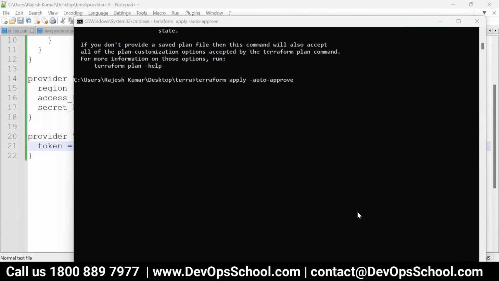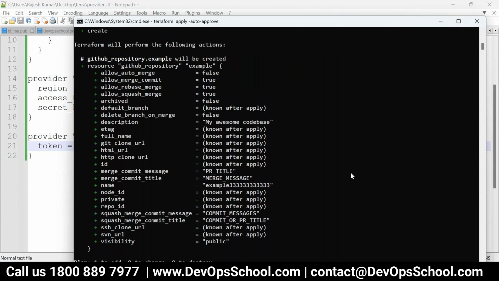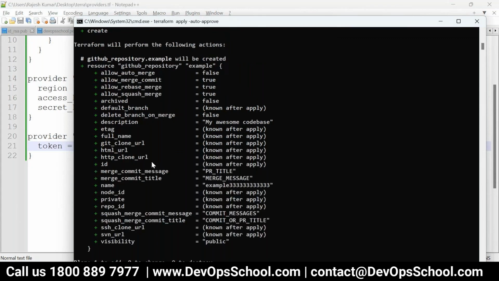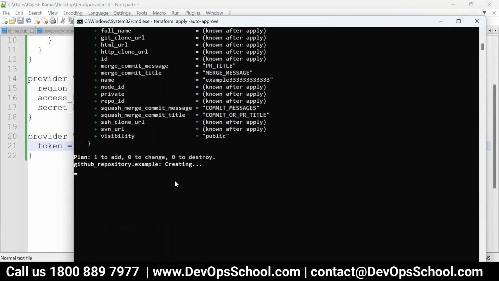Just the sequence is init, plan, apply, and that's all right. Destroy. But do you use init or do you apply directly? Because it's a one-time activity, no? Init downloads the provider, which is a one-time activity. Is auto-approve mandatory, Rajesh? I was giving yes or no, so to ignore that, I put auto-approve.